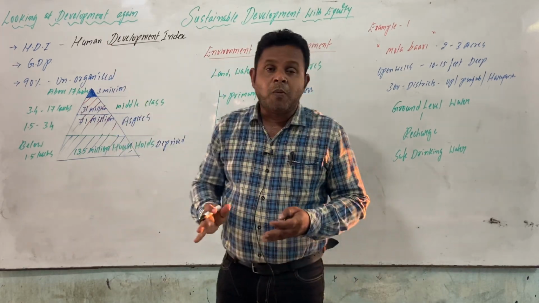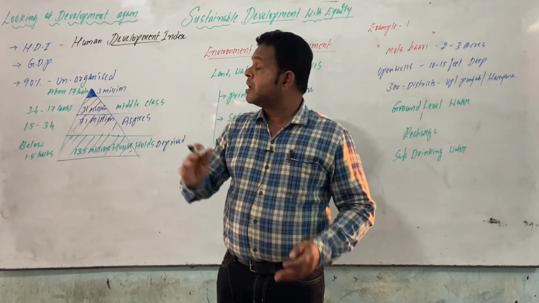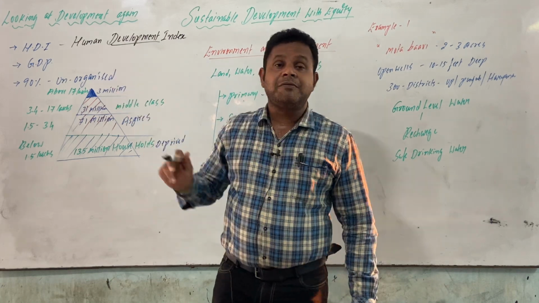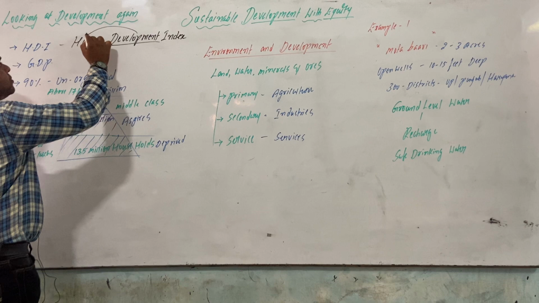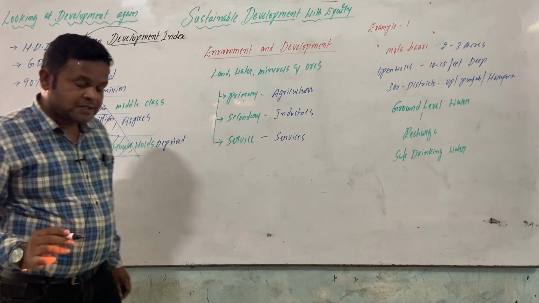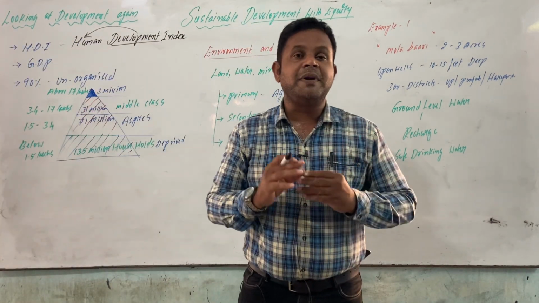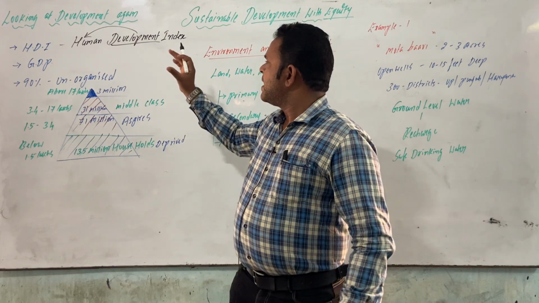In this, what we have to understand is that development has to start for the humans. How the development can be seen towards humans, that is what it says, Human Development Index.